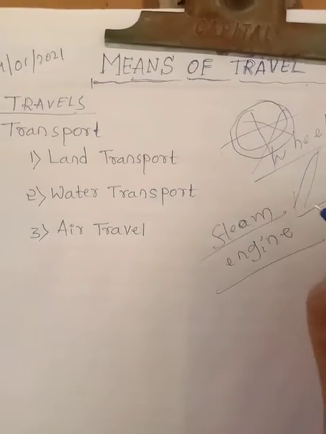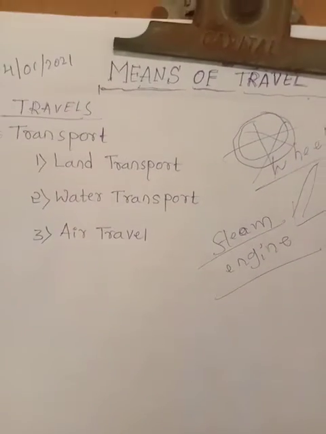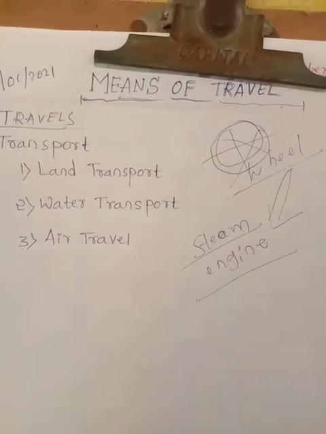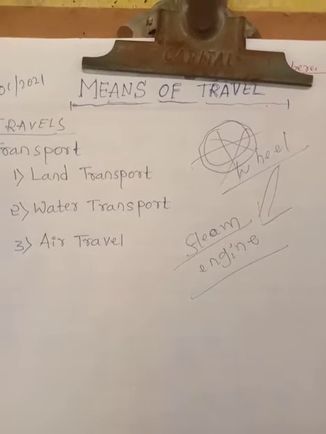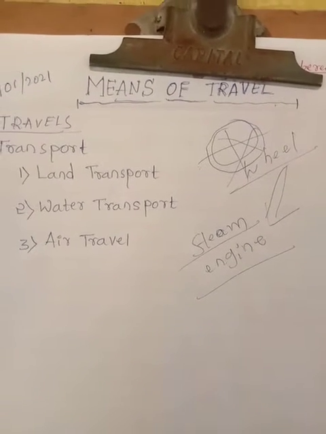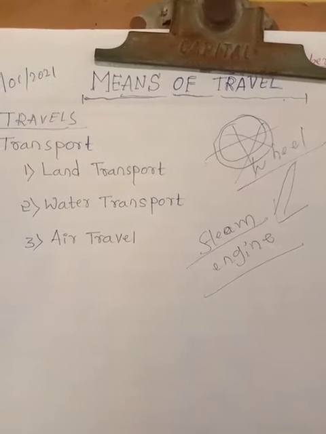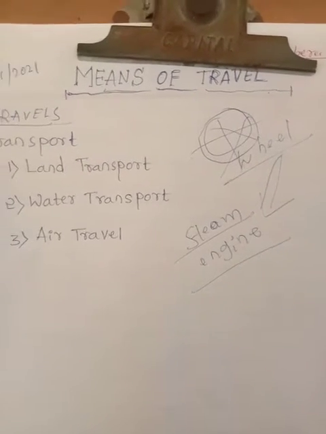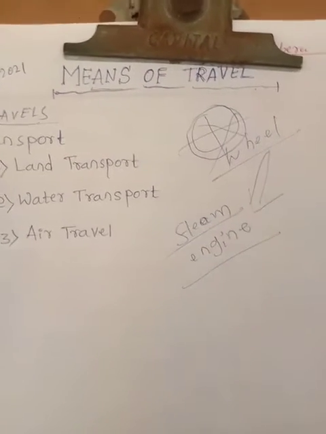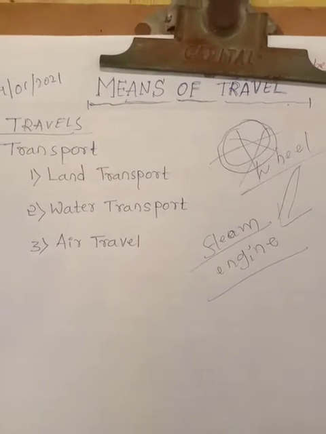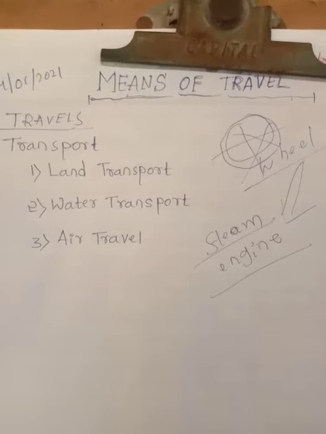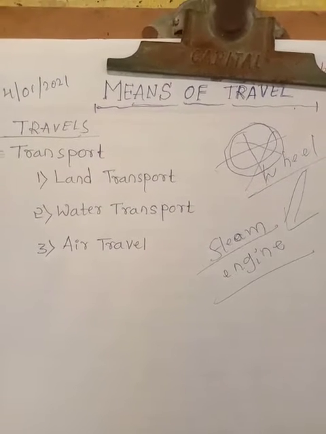This is the second great invention in the travel area, because those who have to travel a great distance from one place to another use steam engines. With the help of the wheel they can move from one place to another. First one is the wheel, second one is the steam engine. I hope you have understood, students.